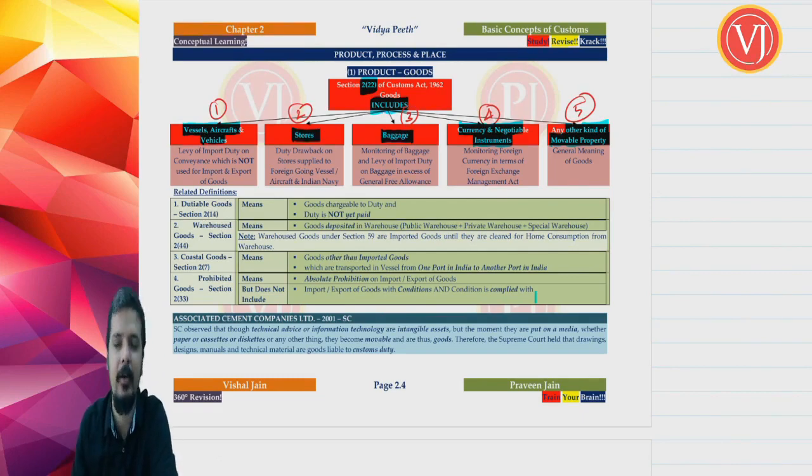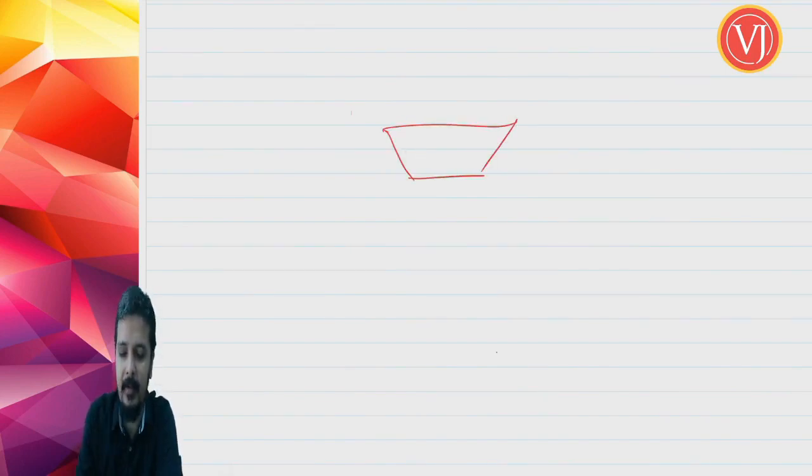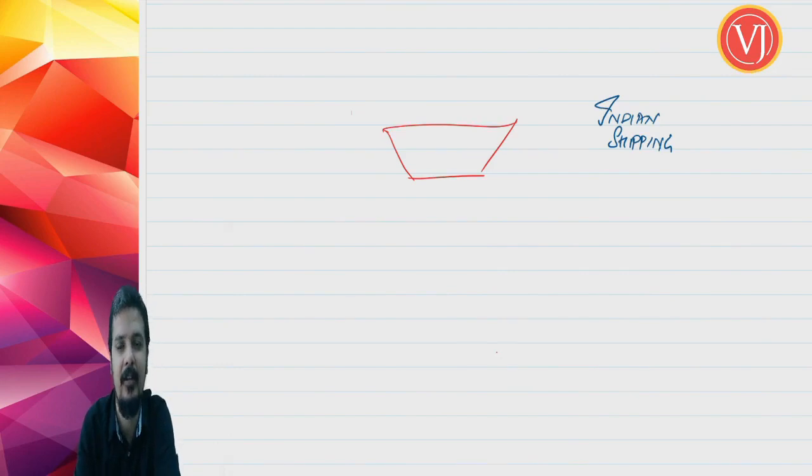Now friends, why do they talk about your vessel, aircraft and vehicle? Friends, there are 2 types of vessel, aircraft and vehicle. Let us try to understand that. There is one vessel which is being imported. Let us try to understand vessel, aircraft, vehicle with one example itself. An Indian shipping company imports a vehicle for the first time from USA for usage in its business.